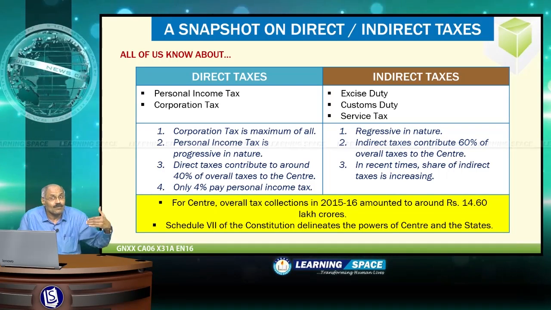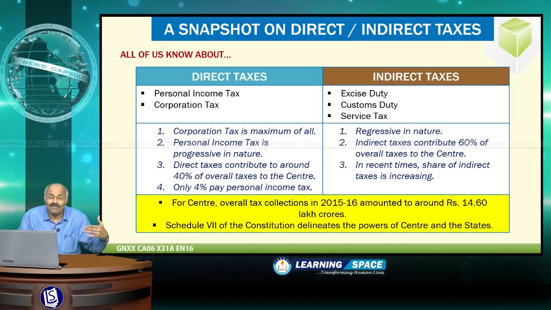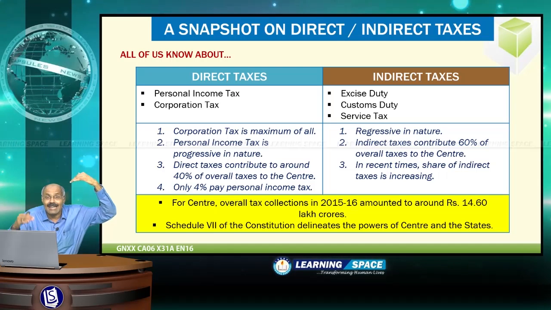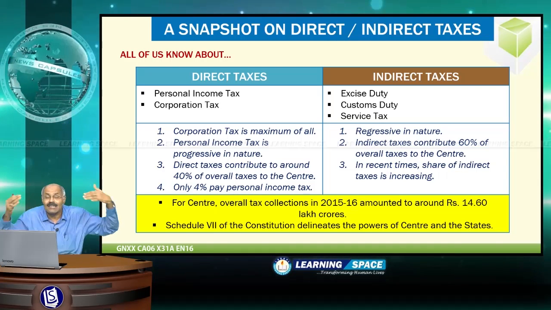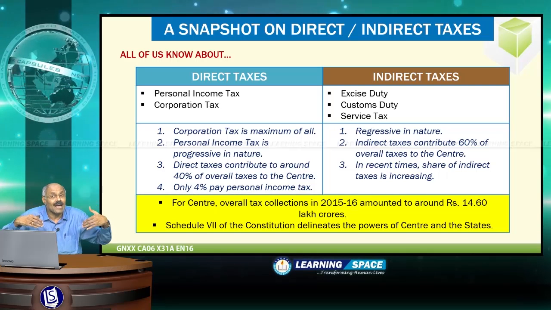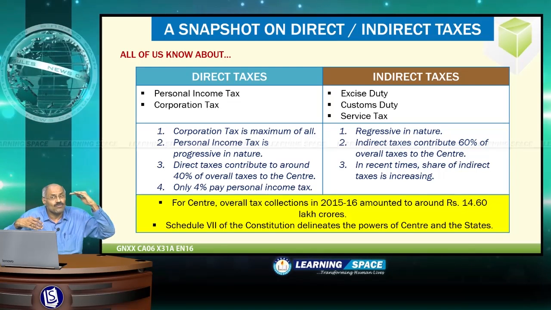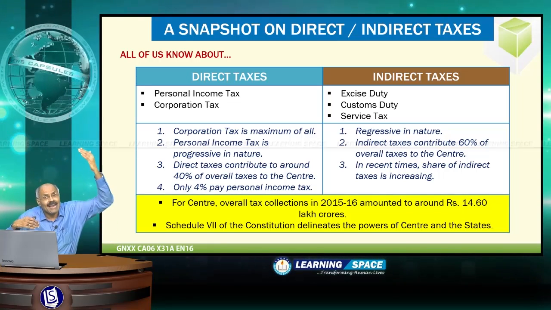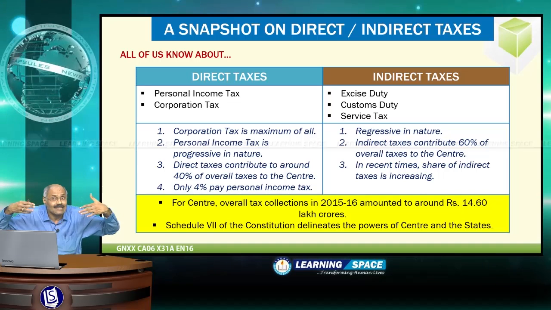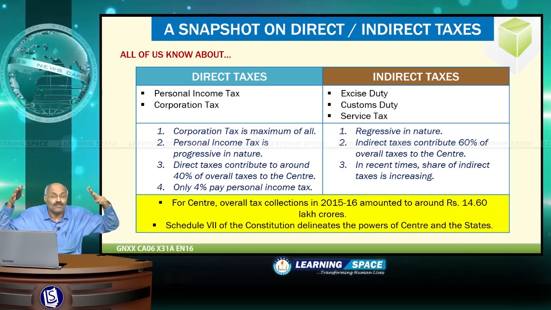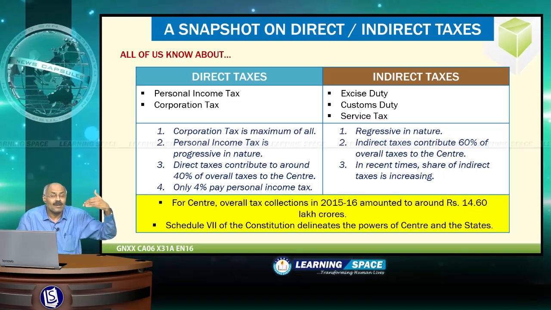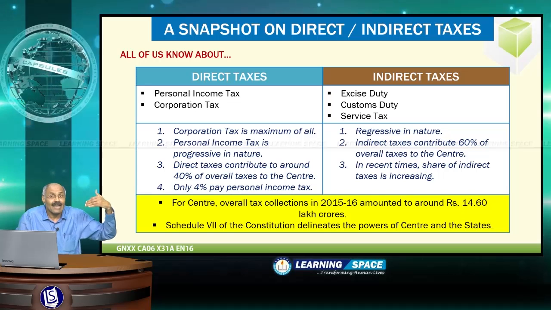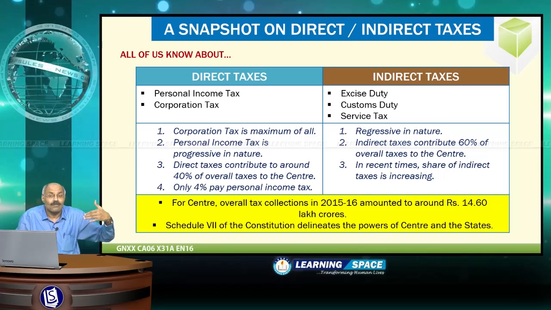What is progressive? Progressive in the sense, if the income increases, then the tax rate will increase. That is progressive. The persons earning between 2.5 lakhs to 5 lakhs will pay 10%, and the persons earning more than 10 lakhs will pay 30% as income tax. So that is the meaning of progressive. So in our country, personal income tax is progressive in nature, and most important point is direct taxes constitute 40%